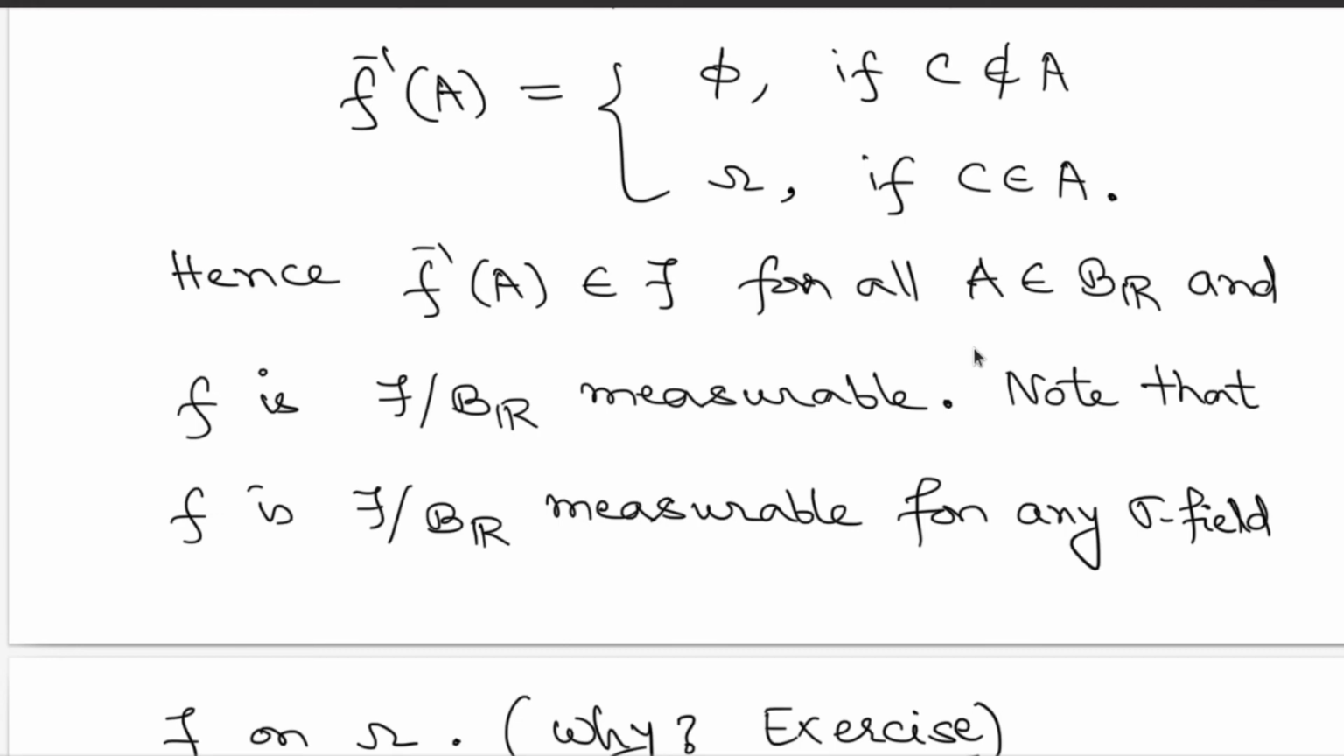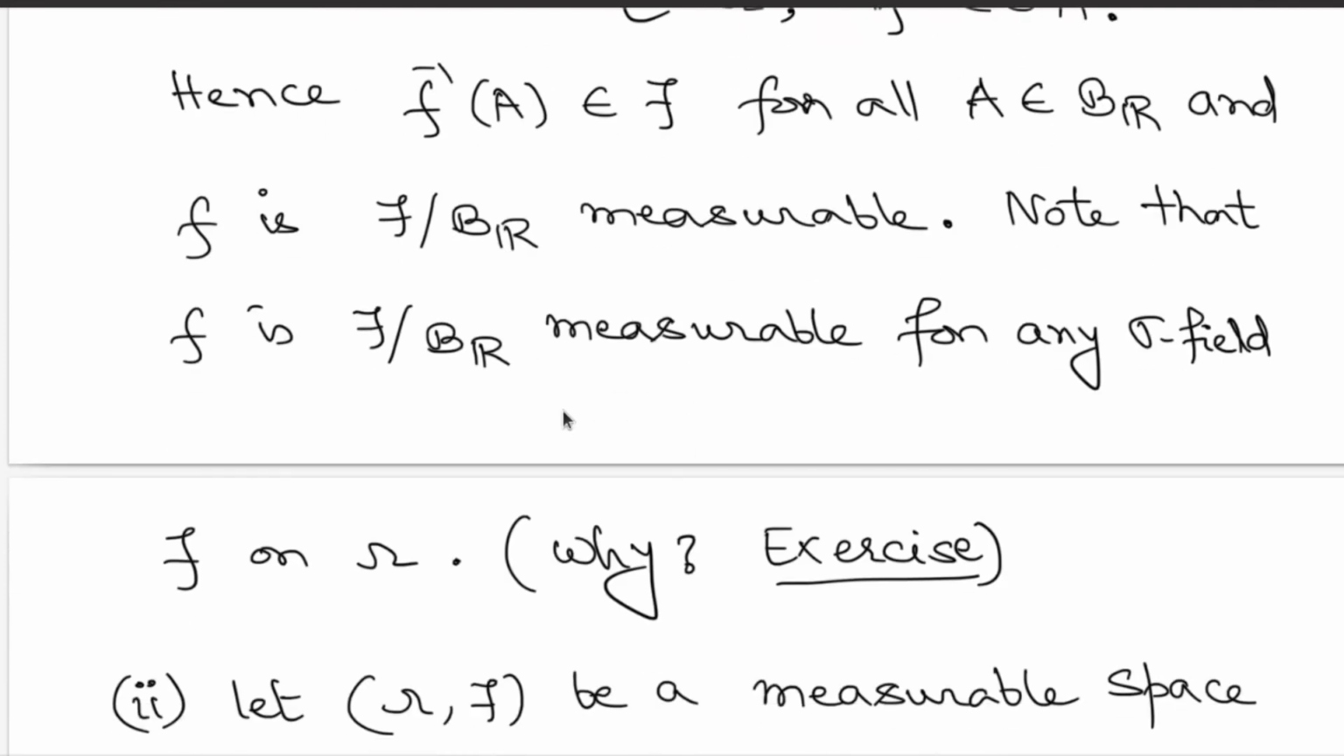So for all possible Borel subsets, if you look at the pre-images, they always fall in the domain-side sigma field, and therefore it turns out to be Borel measurable. So this is therefore Borel measurable, or script F over BR measurable, for any choice of sigma field. This is happening because the empty set and the whole set are always in the sigma field. So that is what I have already explained.